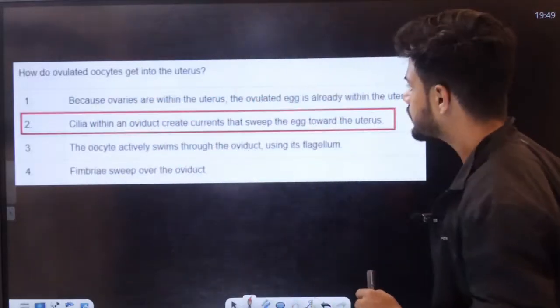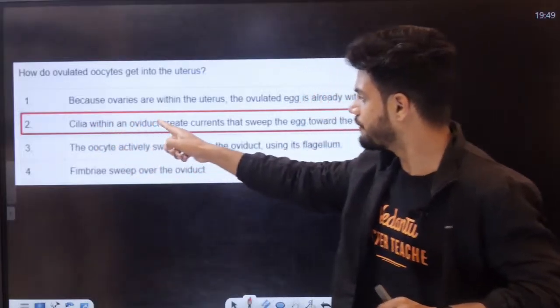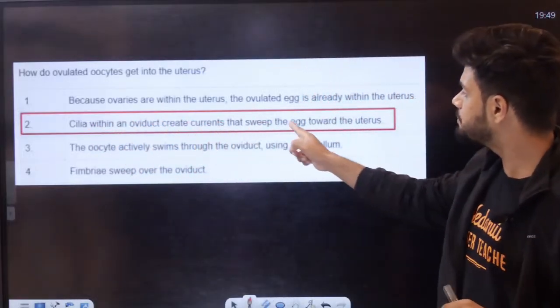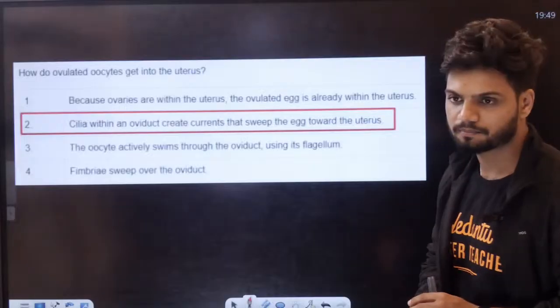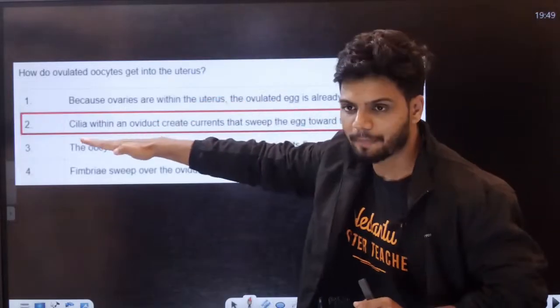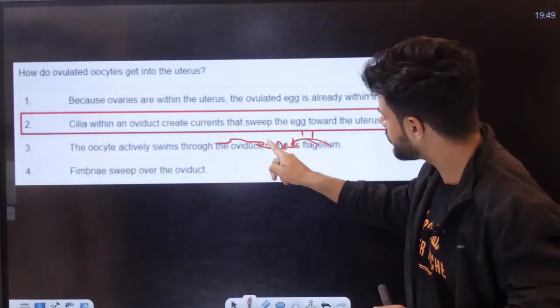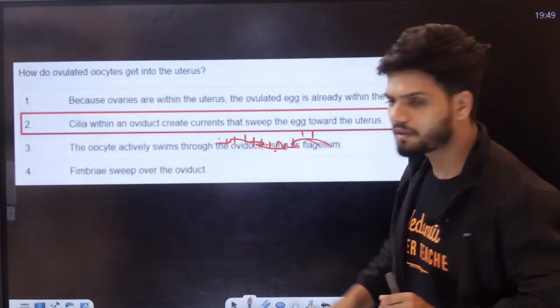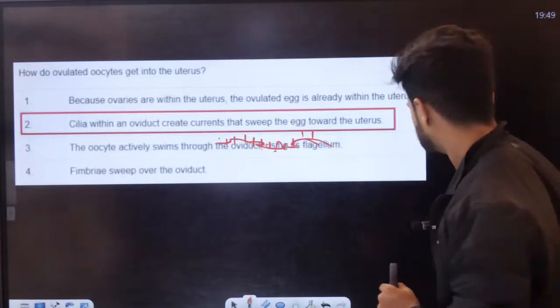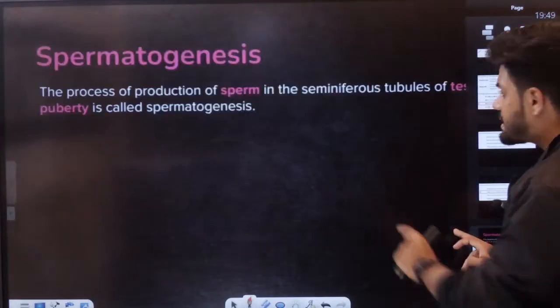The cilia within the oviduct create currents that sweep the egg towards the uterus. The movement of the egg happens because of the small ciliated columnar epithelial cells everywhere. I will teach this in the next chapter.